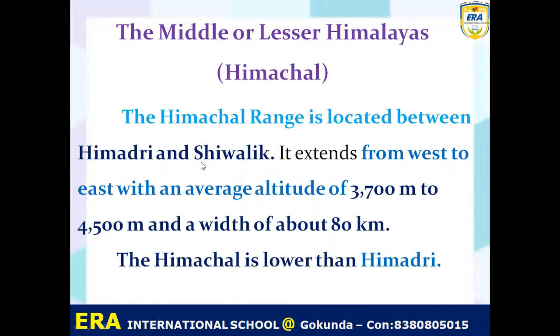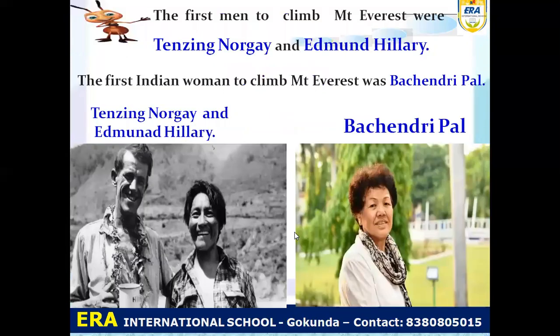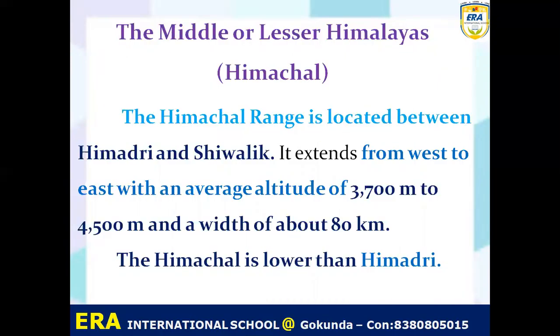The second part of the Himalayas is called the Middle or Lesser Himalayas, or Himachal. The Himachal range is located between the Himadri and Shivalik. It extends from the west to the east with an average altitude of 3,700 to 4,500 meters above the ground, and its width is about 80 kilometers. This Himachal is lower than Himadri. You can simply understand that Himadri has 8,000 meters, but the Himachal is only 3,700 to 4,500 meters.